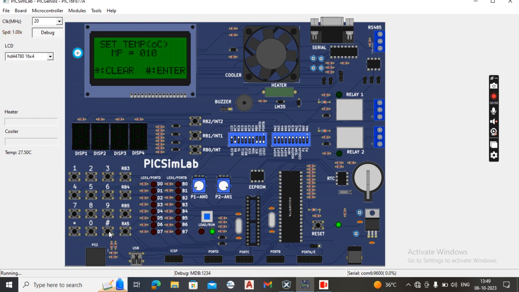I will enter the temperature. The timer will start from 180 seconds. We can see that after completion of this time, the process will be stopped.